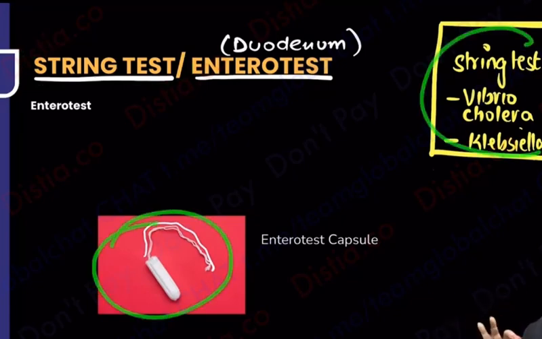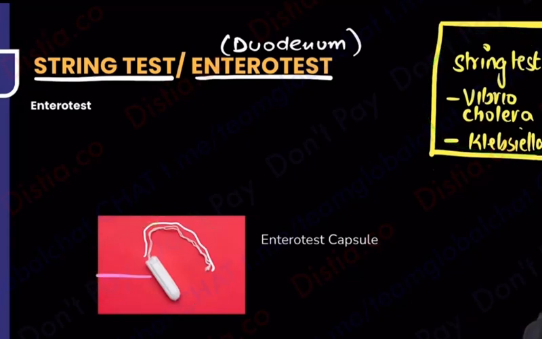This is something that I'm going to put inside the patient. You know what I'm going to do? I will have a capsule over here, and that capsule will have this string or this thread attached. What do you do with capsules? You will tell the patient, just swallow it like any other paracetamol, just swallow this capsule. Where will this capsule go?